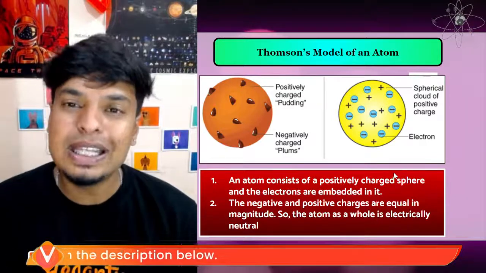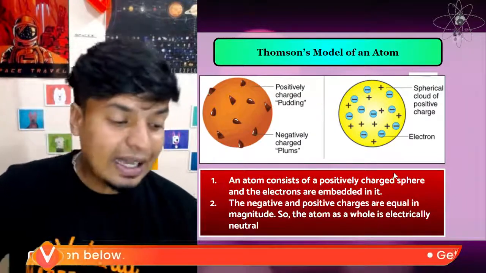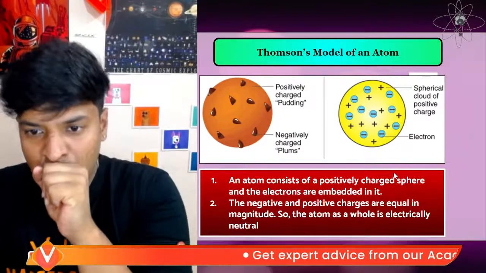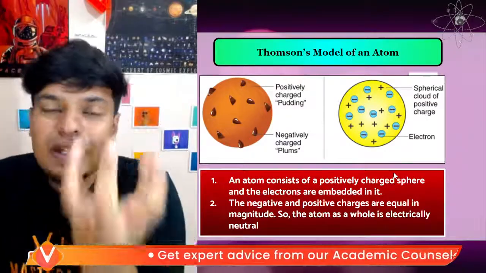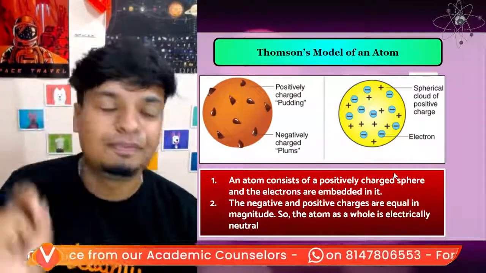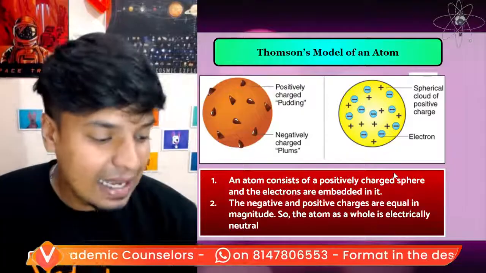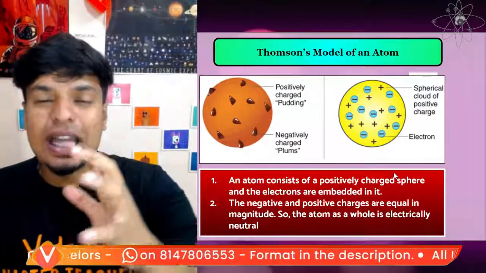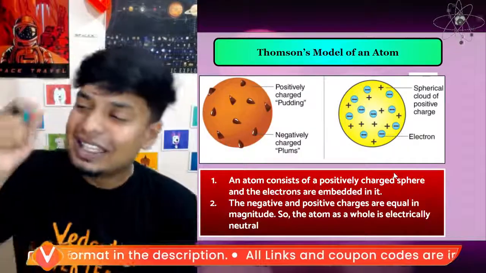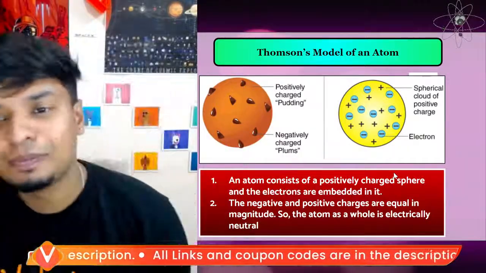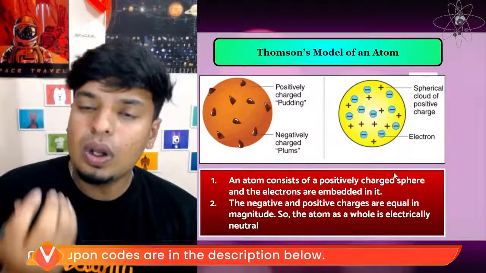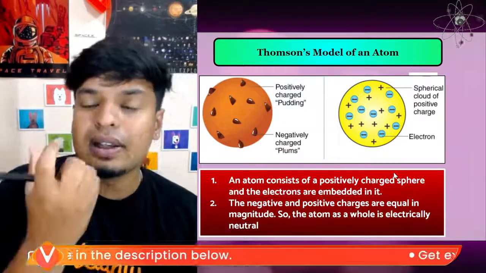He said the entire atom is like a sphere, a ball. It's a positively charged ball which contains electrons here and there. For example, if you take a watermelon, the entire watermelon is positively charged and the seeds are negatively charged. That is what Thomson told. He said this is how subatomic particles are arranged inside the atom.